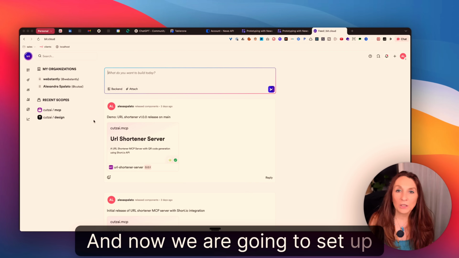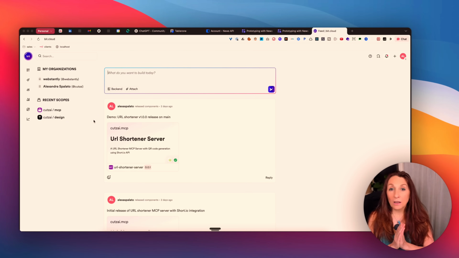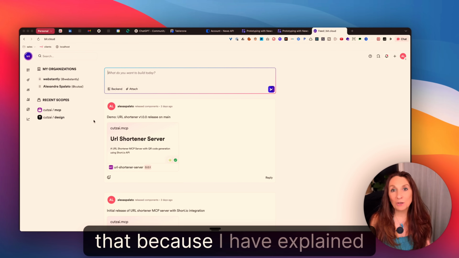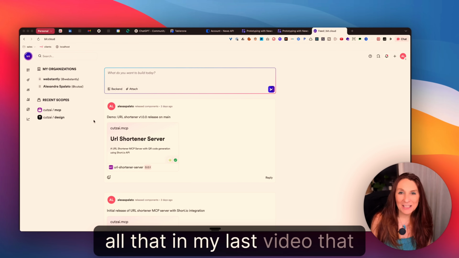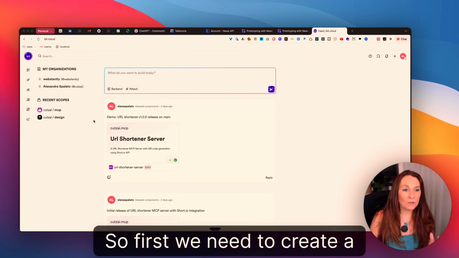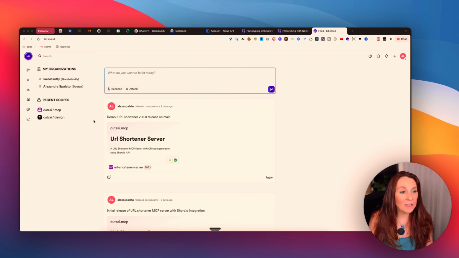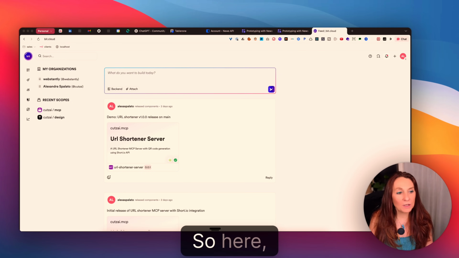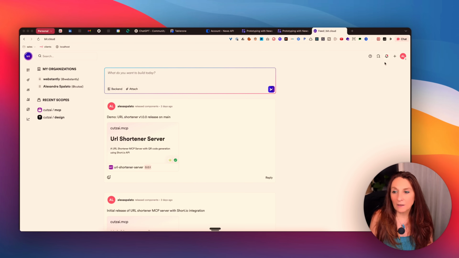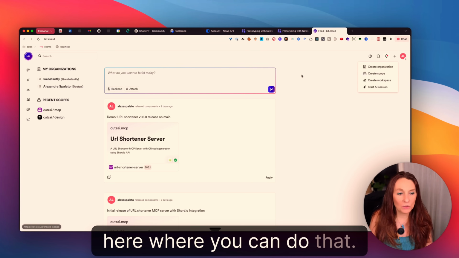And now we are going to set up a Bit project to create our MCP. I'm going to pass quickly on that because I have explained all that in my last video that you can see here. So first we need to create a scope in our Bit environment, and I already created it. So here, the MCP scope. This is where you can do that.